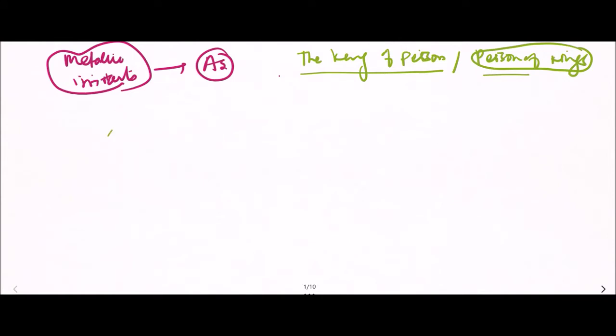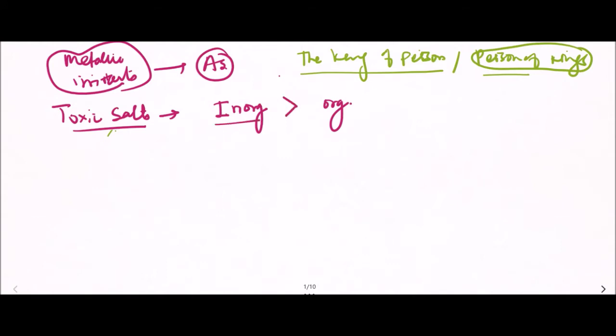Now something about toxic salts of arsenic. Arsenic has both inorganic as well as organic salts. Inorganic salts of arsenic are more poisonous as compared to organic salts.